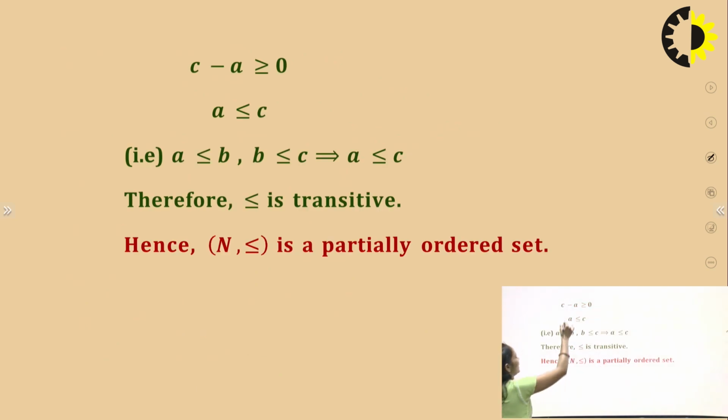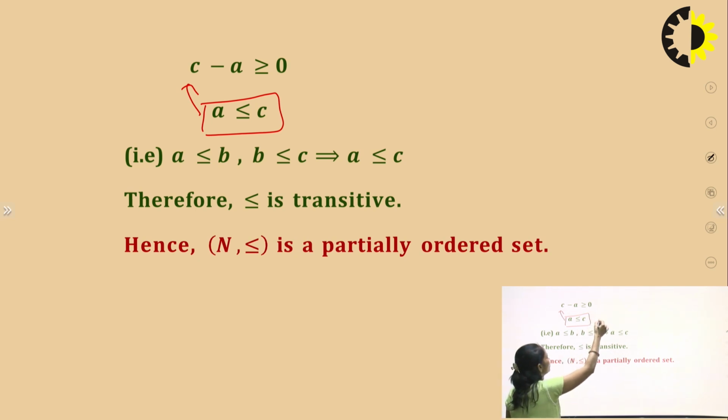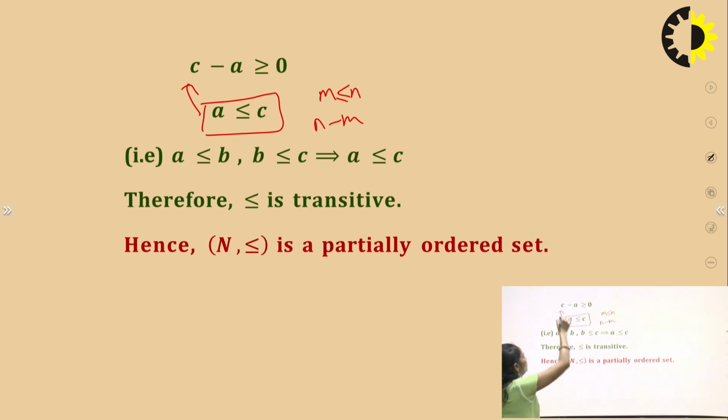So we can say that a is less than or equal to c, because c minus a is greater than or equal to 0, because it is also in the given question, m is less than or equal to n, and the definition is n minus m is non-negative. So we can say that a is less than or equal to c, from c minus a is greater than or equal to 0.